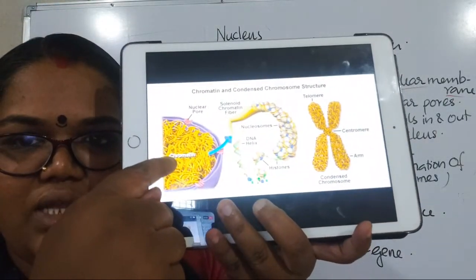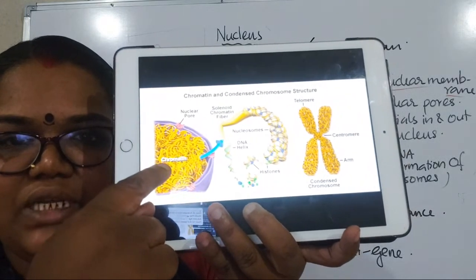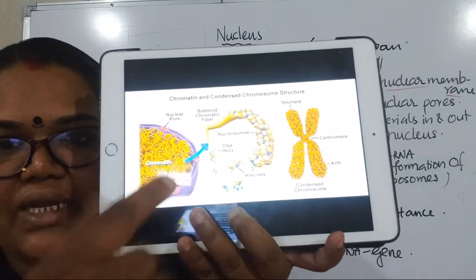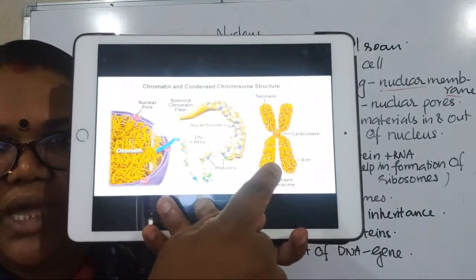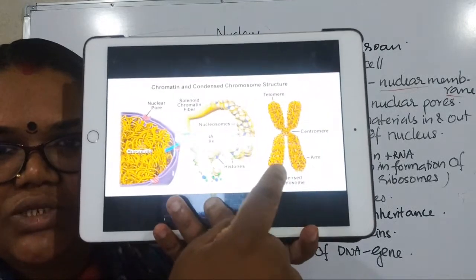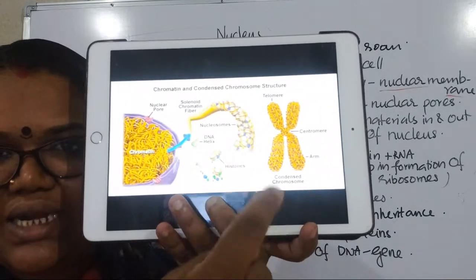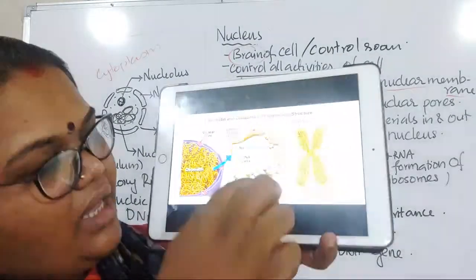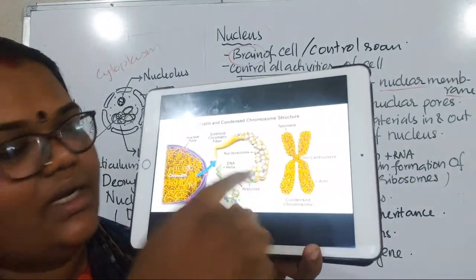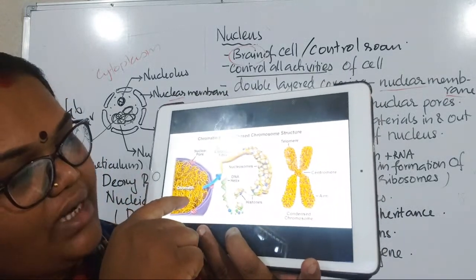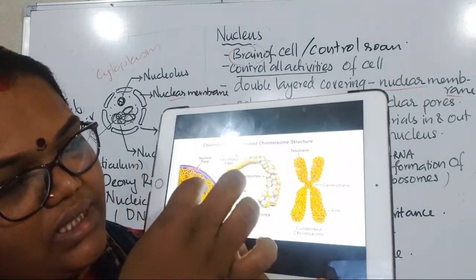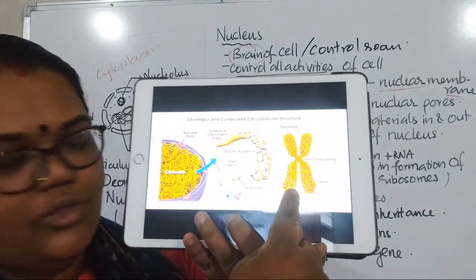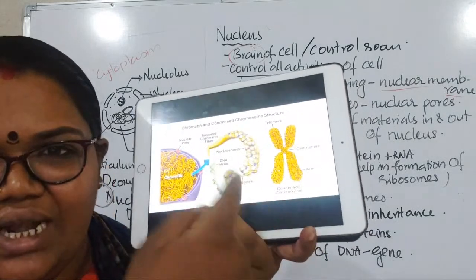Here, inside the nucleus, the genetic material, the entangled mass, is the chromatin. So chromatin, at the time of cell division, what form will it take? This is the chromosome. You can see that it is also a highly coiled thread-like structure. You can see that at the time of cell division the chromatin will form a chromosome-like structure. In this chromosome you can see the thread-like structure.